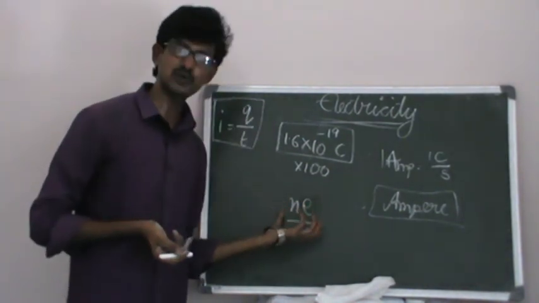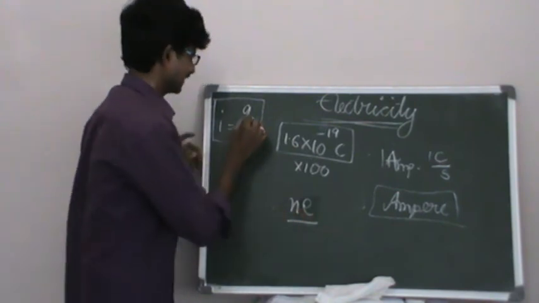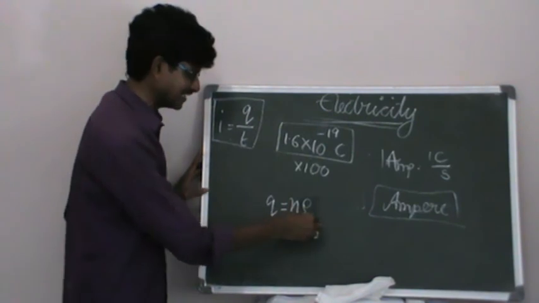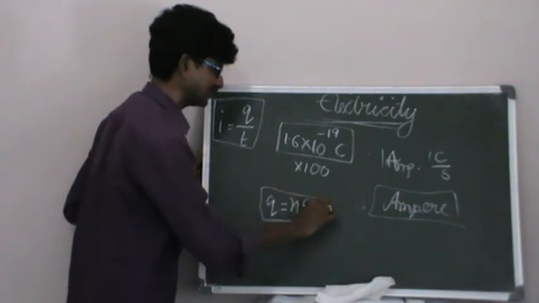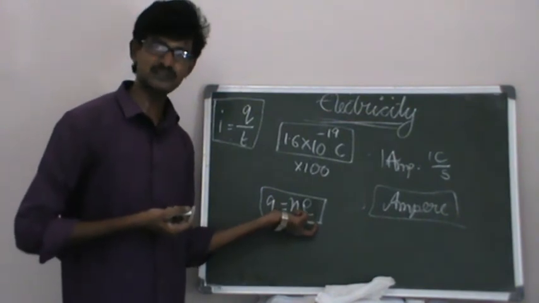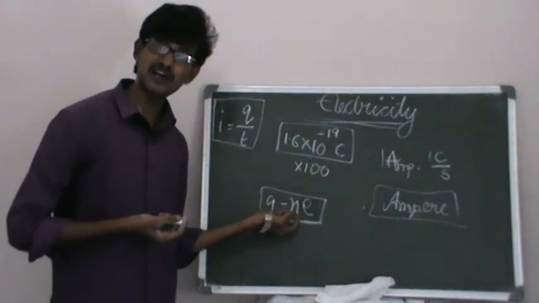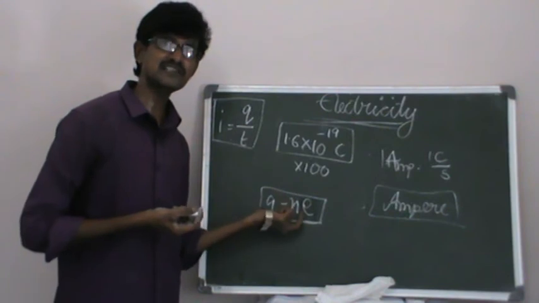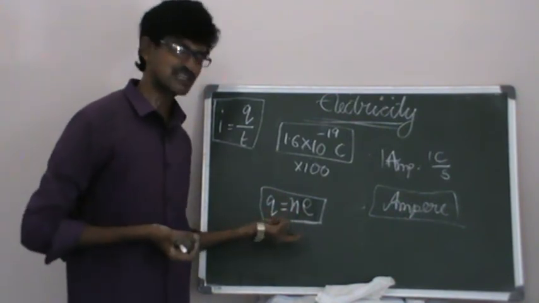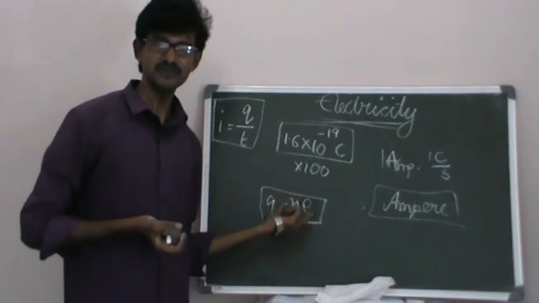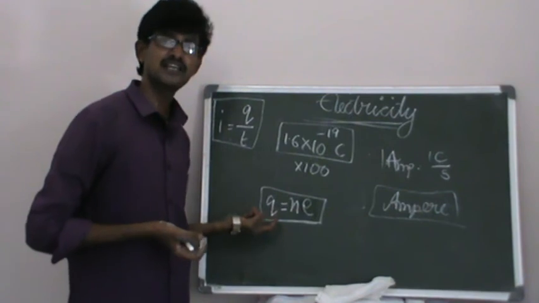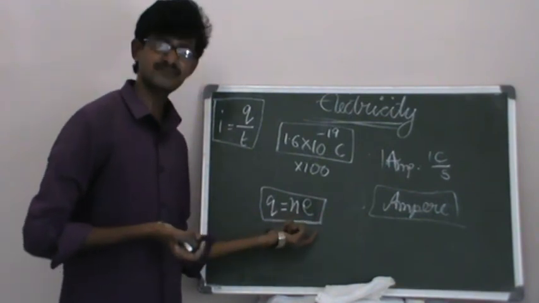So this will be the total charge. Now, if the total charge is considered as Q, can I write this formula as Q equals N into E, where E is the charge of an electron and N is the number of electrons? So the total charge flowing through the conductor is Q equals N into E. That will be the total charge which is flowing through the conductor.